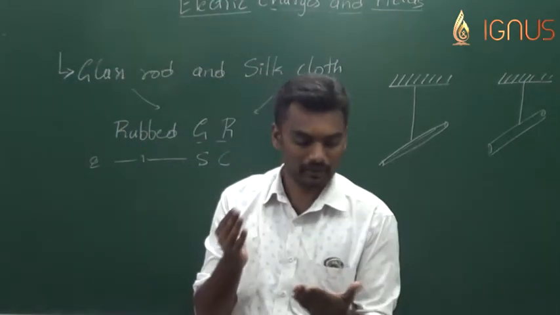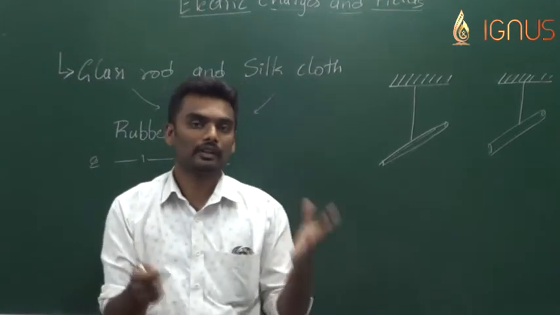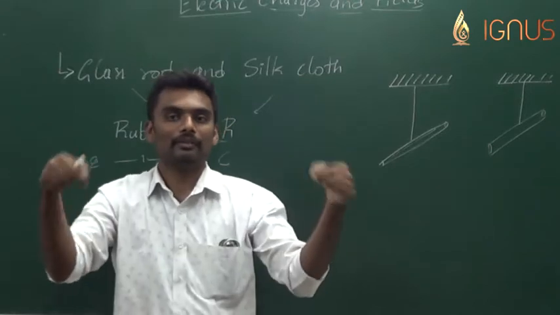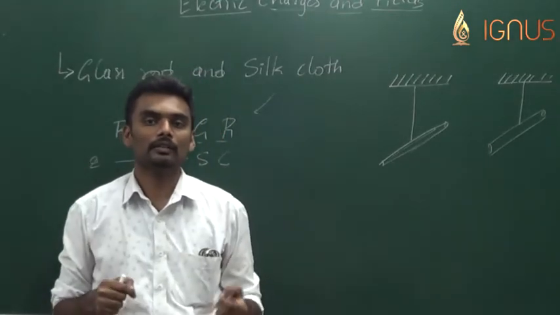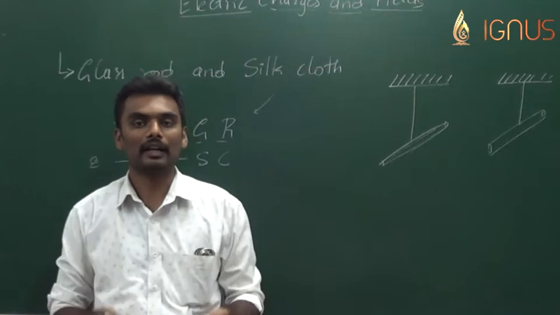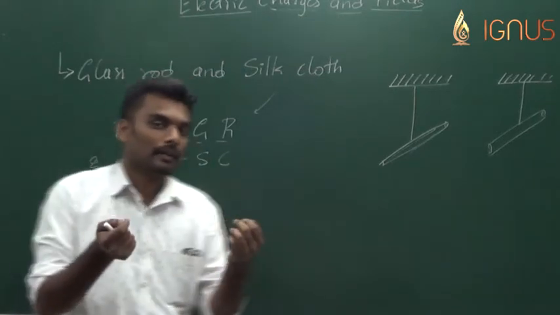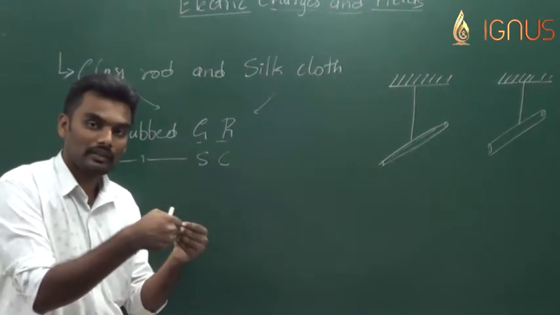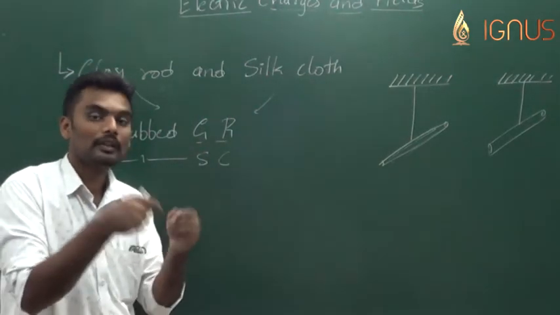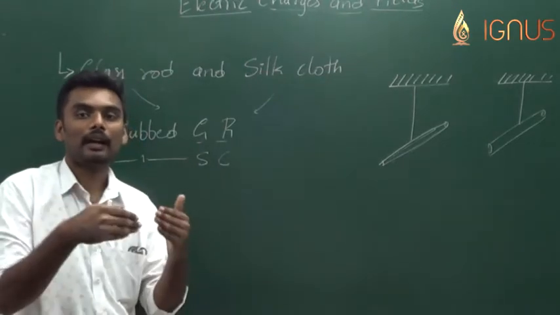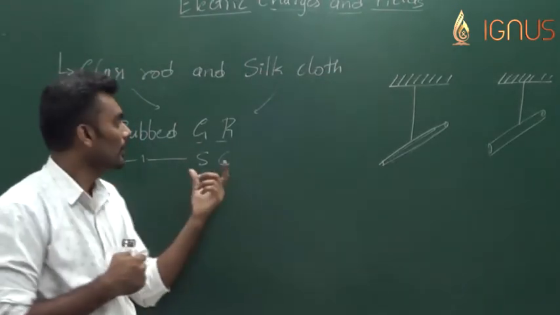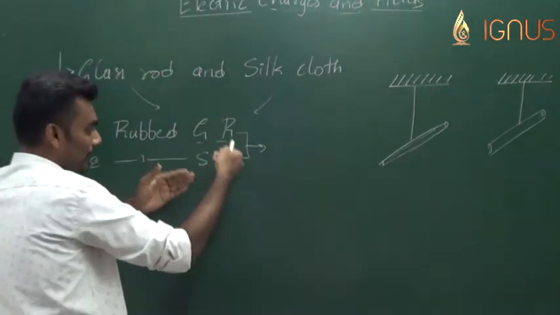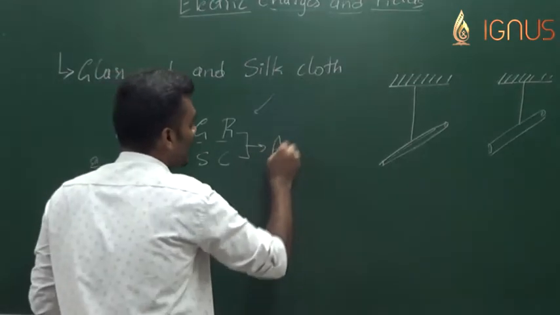Assume I have a glass rod and a silk cloth and I rub them with each other. Now both of them have acquired the property of repelling or attracting lighter particles, and once I bring them in contact with each other, the glass rod and the silk cloth lose the property to attract or repel. Before they are brought into contact, the rubbed glass rod and the rubbed silk cloth tend to attract each other.